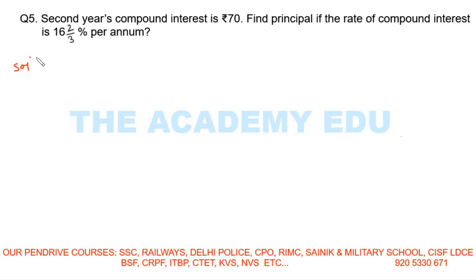Solution. Second year's compound interest is rupees 70. Find the principal if the rate of compound interest is this one. So the rate of interest is this one, for the second year. So this is 1 by 6. Okay, so first we need to make the graph.